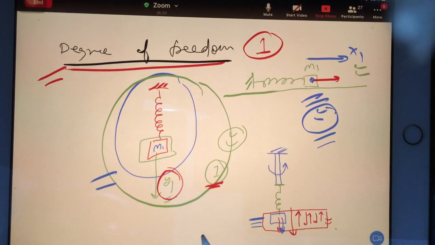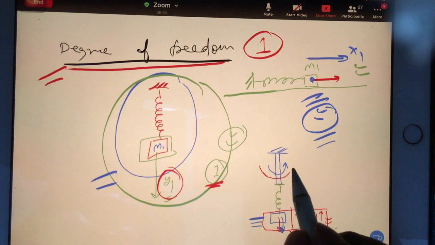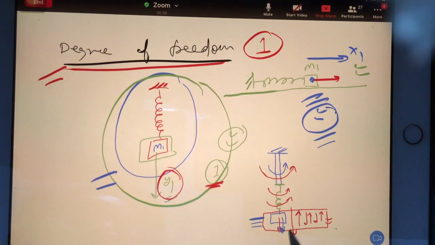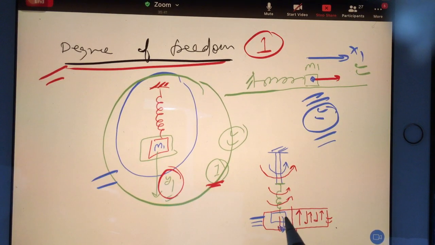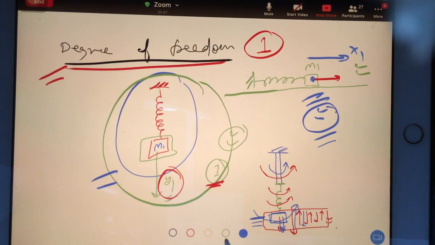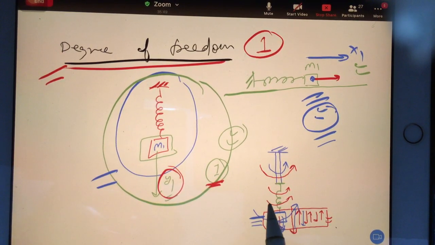But at the same time, if I will start the rotation of this rod, then the entire system will rotate also. It means that time your block will go up and down also, and it will rotate also. Like there was a Hindi TV serial Shaktiman, right?